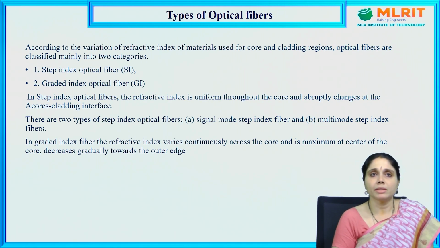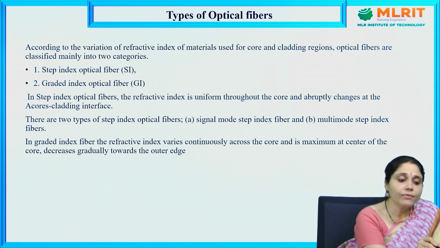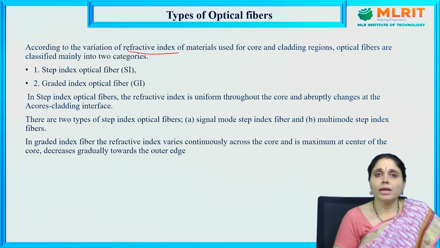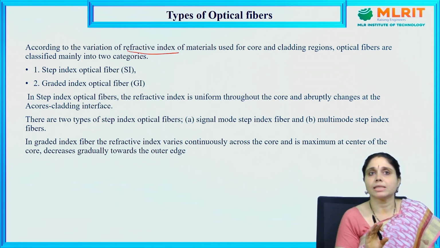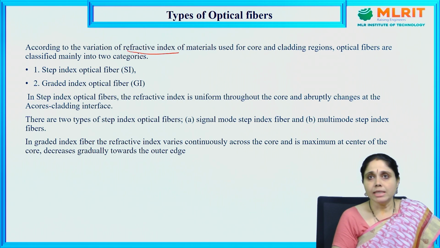Types of optical fibers. According to the variation in refractive index of materials, the refractive index plays an important role in transmitting the light from one part of a cable to the other part of a cable. Only the refractive index matters. And for core and cladding regions, optical fibers are classified into two major categories. One is step index optical fiber and another is graded index optical fiber.